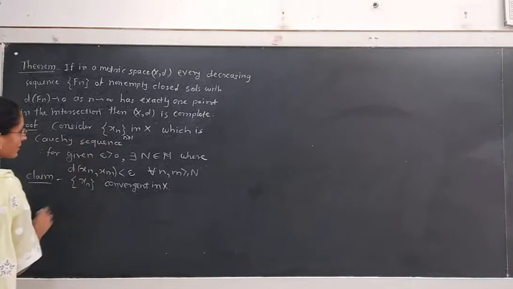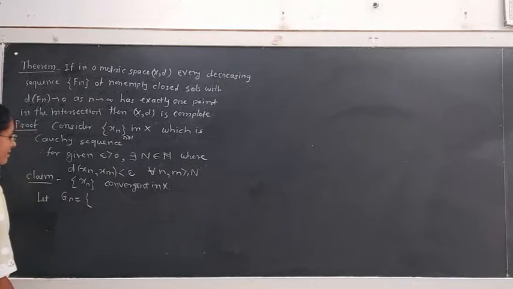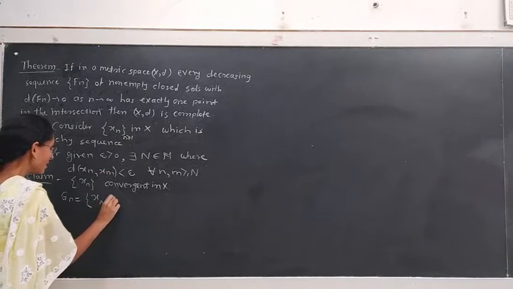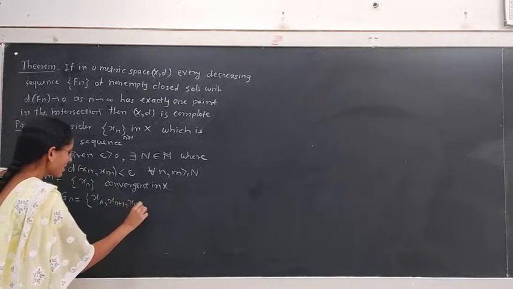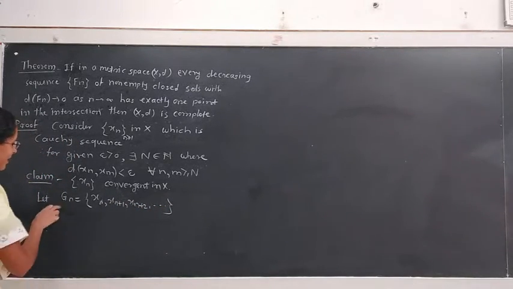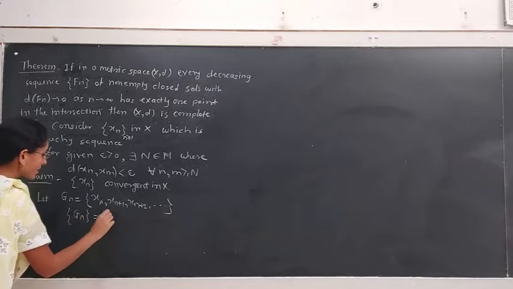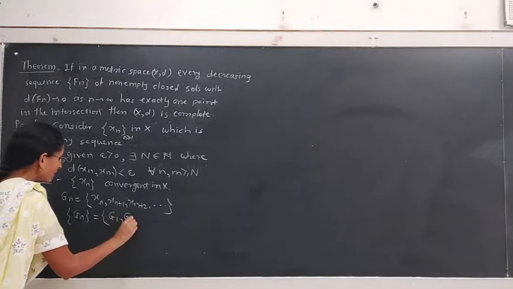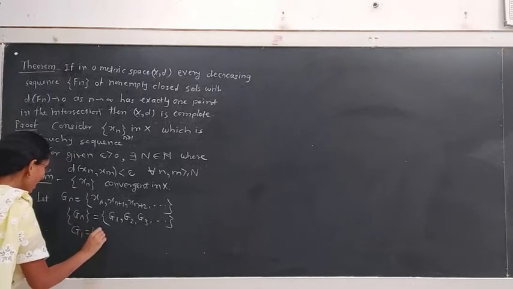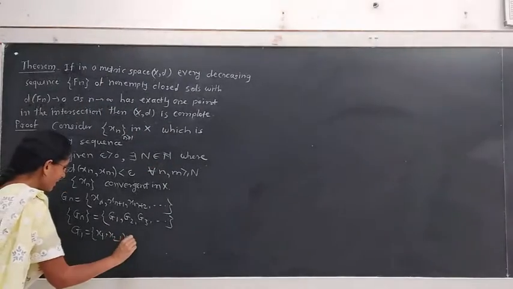If we consider its subsequence, let Gn be the set of points of the sequence starting from xn, xn plus 1, xn plus 2 and so on. Then we can consider the sequence Gn. This contains the sets G1, G2, G3 and so on, where the first set G1 is given by x1, x2, x3 and so on.